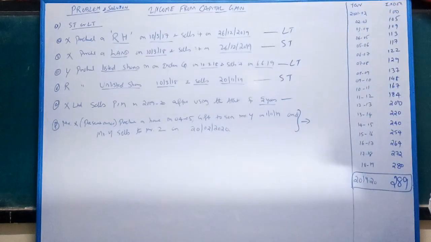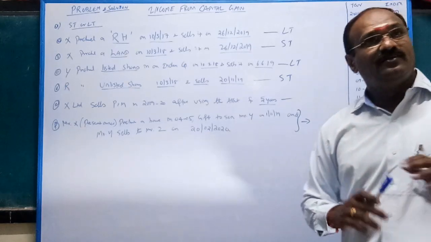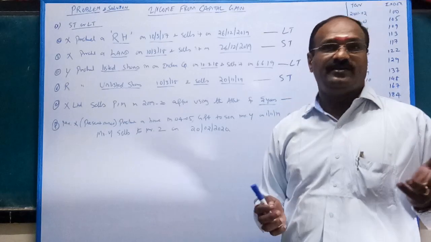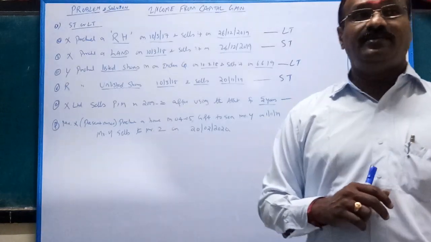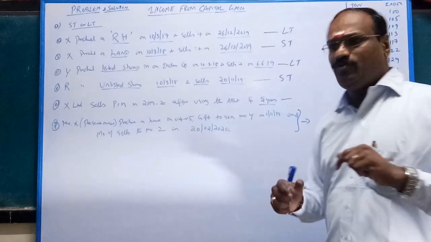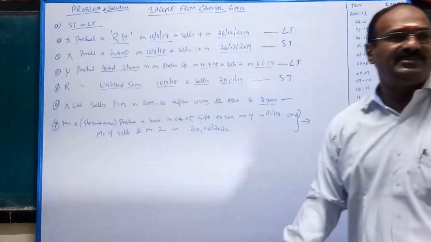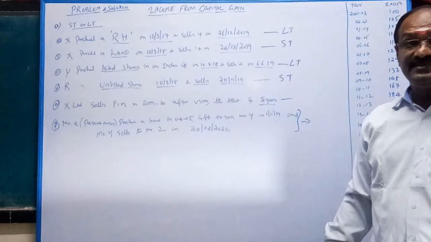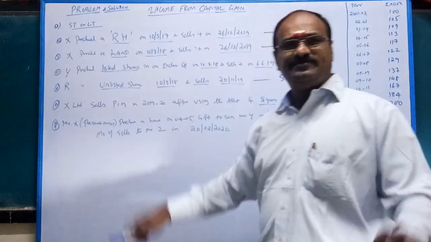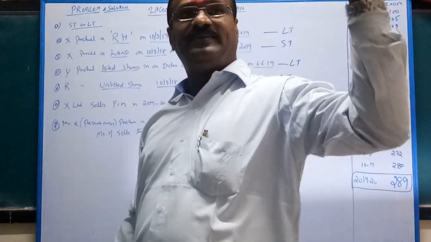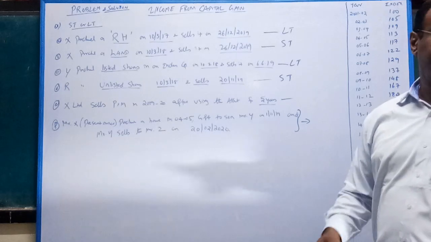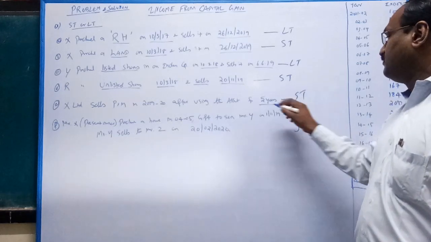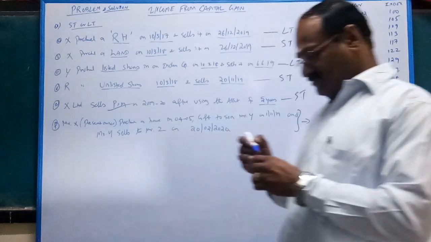Always remember the provisions; application of provisions is very important. Plant and machinery are depreciable assets, and all depreciable assets are short term irrespective of holding. Even if you hold for 10 years, it is still a short term capital asset.